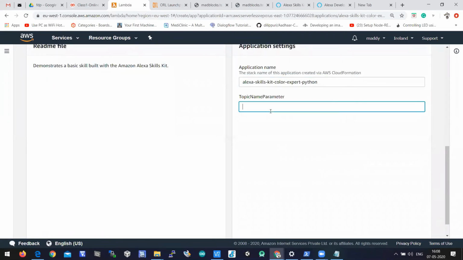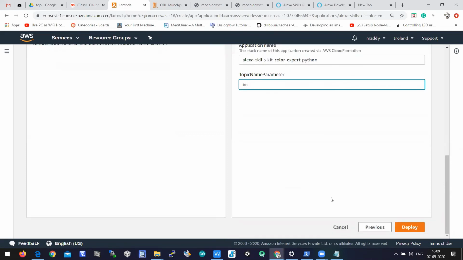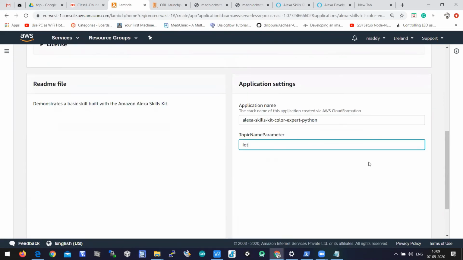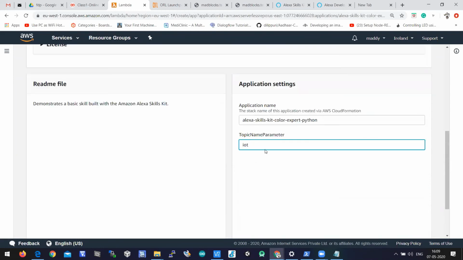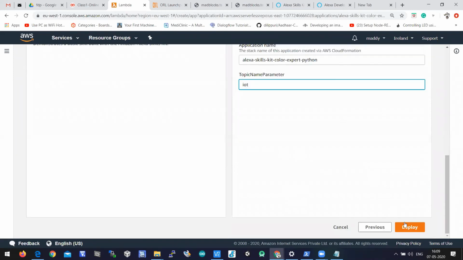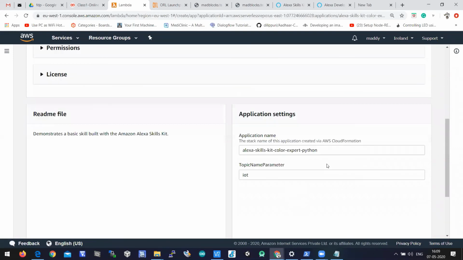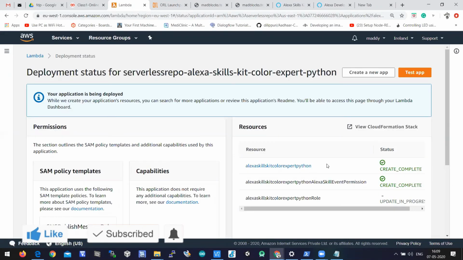For the topic name parameter, write IoT, and click on deploy. Now this function is deployed in your account.